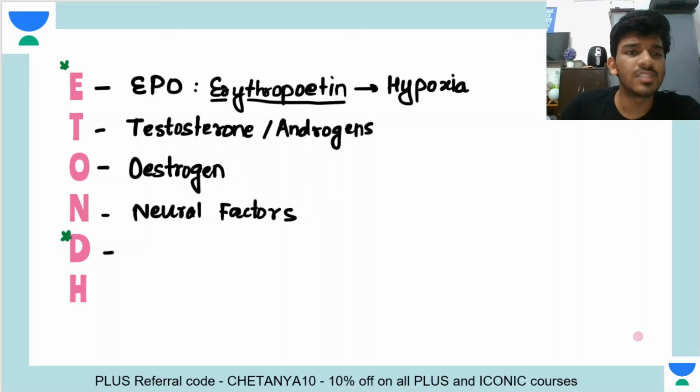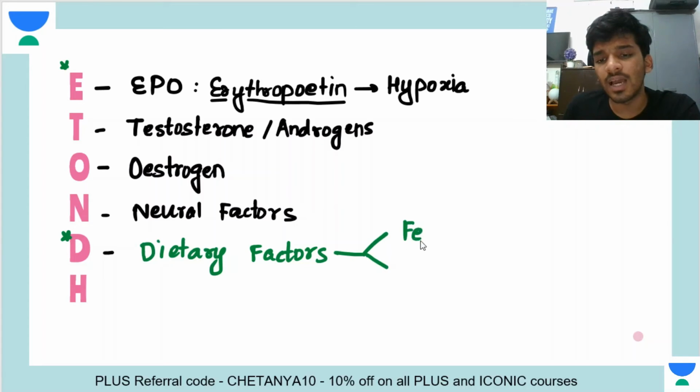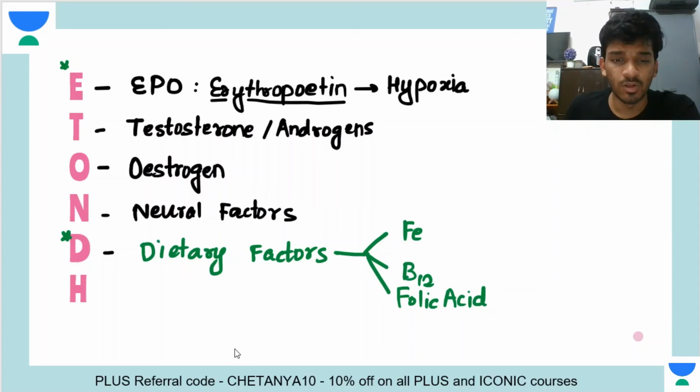The D here stands for dietary factors, because iron deficiency anemia is the most common form of anemia, especially in the Indian population. In the female population, dietary deficiency anemia is one of the very common ones. And besides that, you all know B12 and folic acid will cause macrocytic anemia, right? B12, folic acid, all of these are required for synthesis of hemoglobin, right? And ultimately for erythropoiesis. B12 and folic acid are required for erythropoiesis, and Fe is required for the synthesis of hemoglobin.